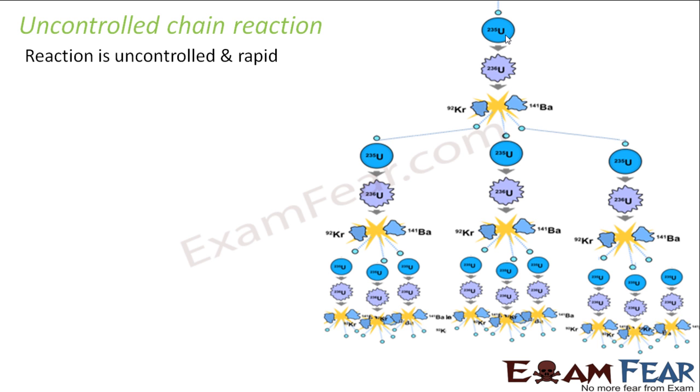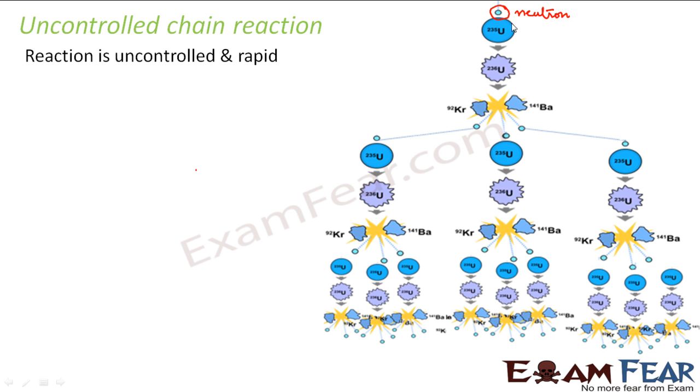Now, how will this reaction initiate? In order to initiate a reaction, you need some agent which will just initiate the reaction, and that agent is nothing but this neutron. You will study about this nuclear fission and fusion in detail in class 12, but for now, just to make you understand the basic concept, I'm mentioning this fact. So in order to start this reaction, a neutron is needed.